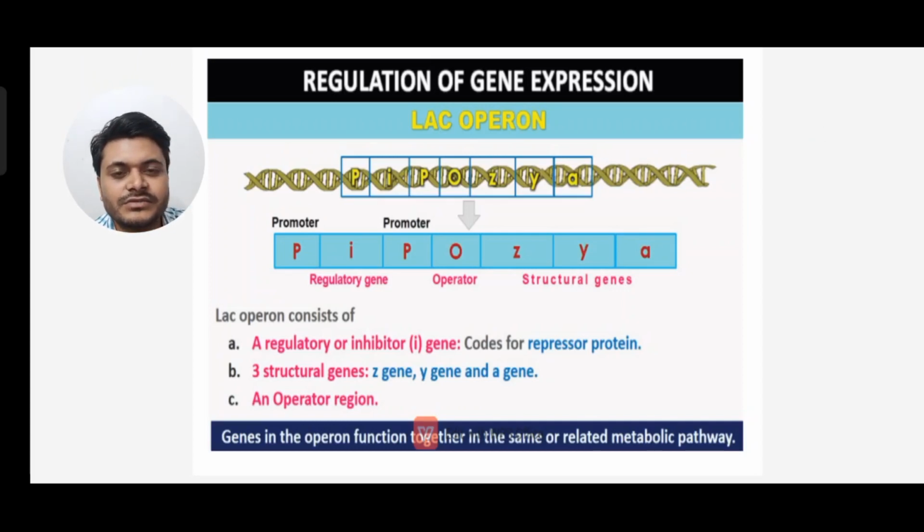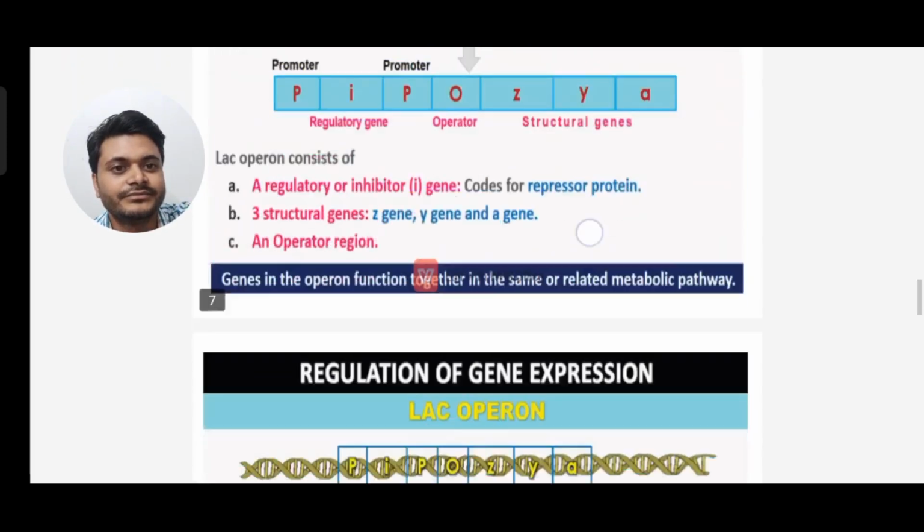Next we have three structural genes, that is Z gene, Y gene and A gene, and next we have an operator region. The genes in the operon function together in the same or related metabolic pathway.